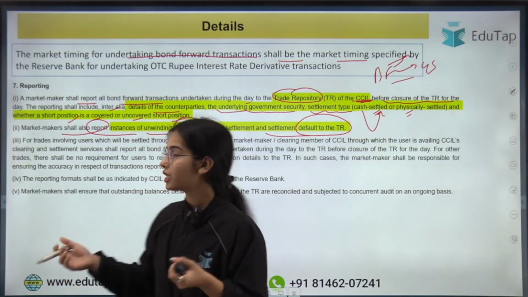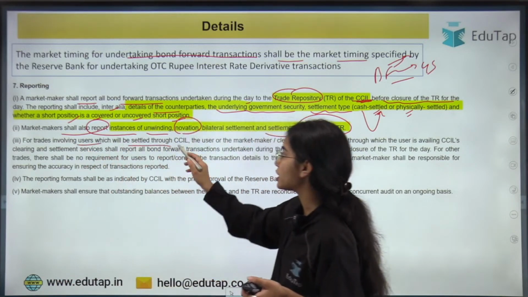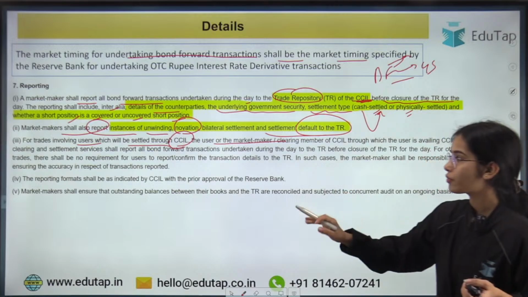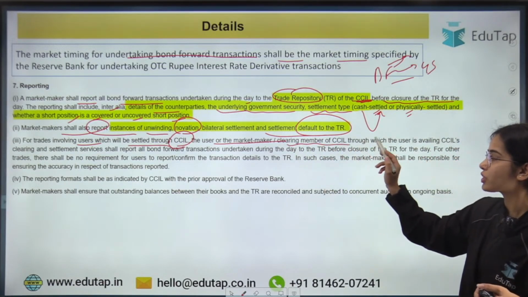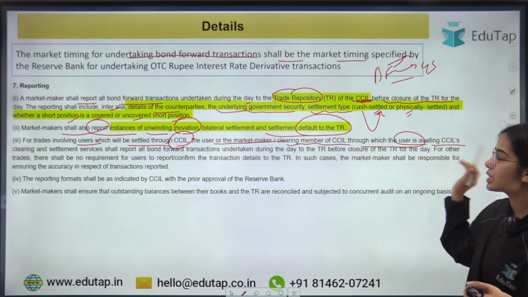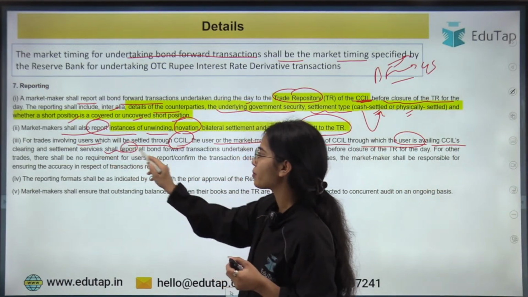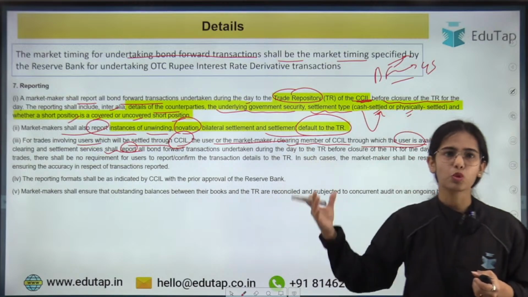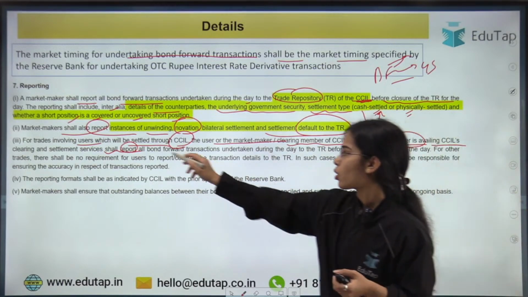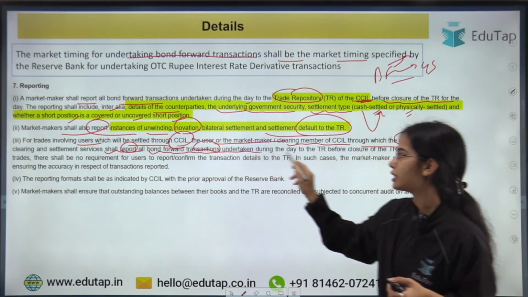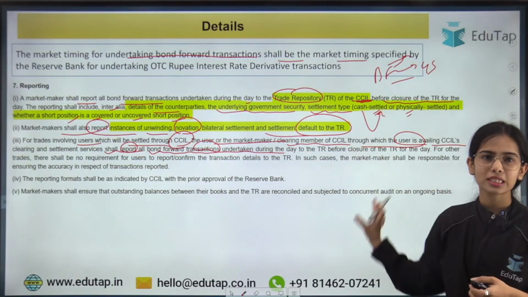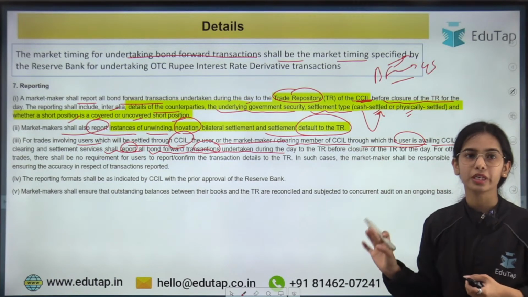Okay, for trades involving users which will be settled through CCIL, the market maker or clearing member of the CCIL through which the user is availing CCIL's clearing and settlement services shall report. Any of these entities can report the transaction, all the bond forward transactions undertaken during the trade. So these are just the reporting criteria that you can read.